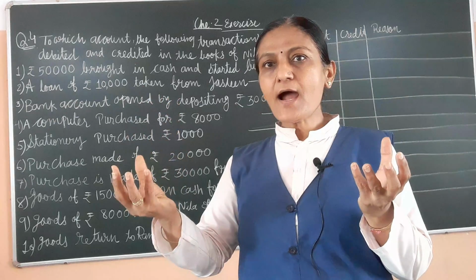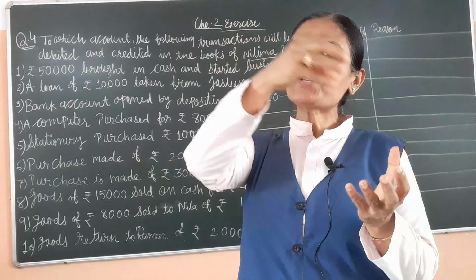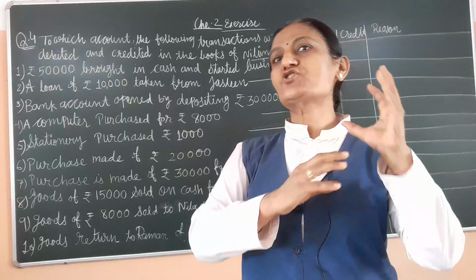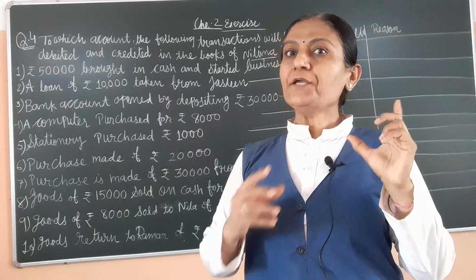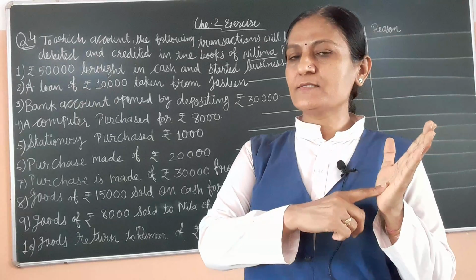So Nilima brought cash in a business and started a business. It means here in business cash comes.